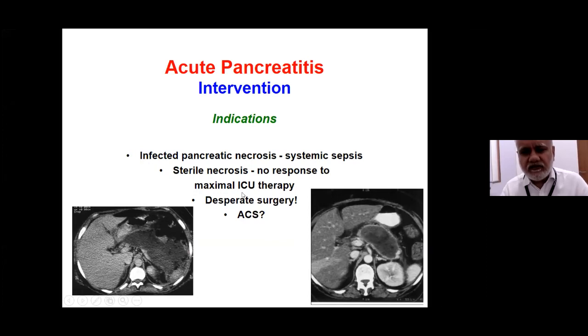and in some patients who are in a very desperate situation with multiple organ dysfunction, many a time our colleagues in the intensive care in the critical medicine department ask us to intervene because there is no other option and the patient is not improving. And whether intervention helps in patients who have gone into abdominal compartment syndrome is again a debatable issue.